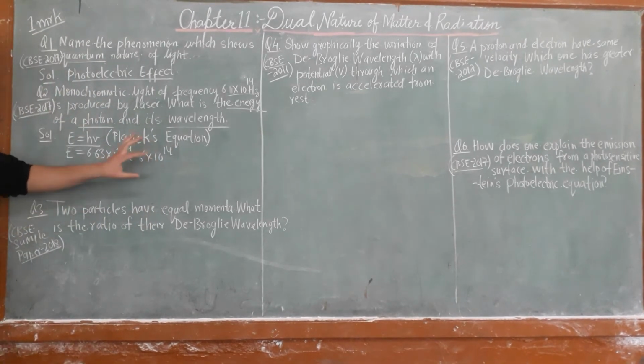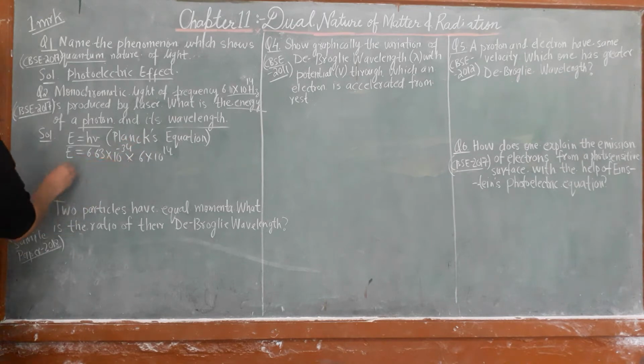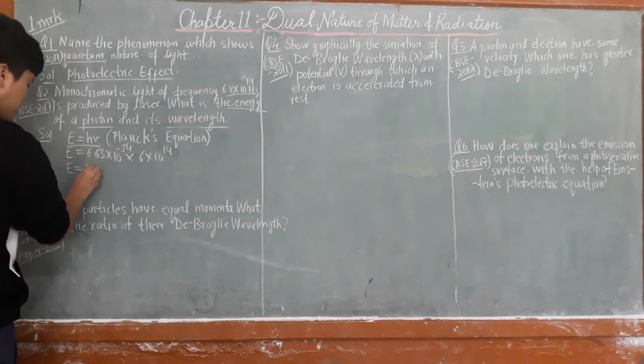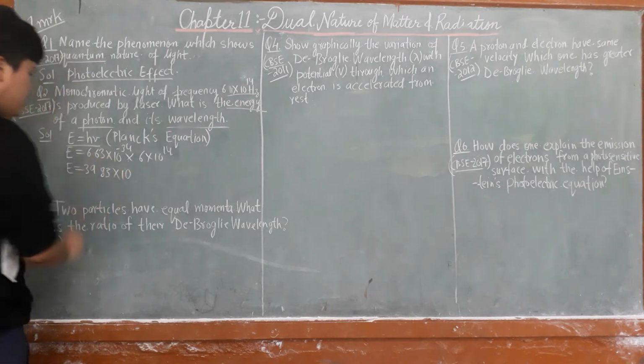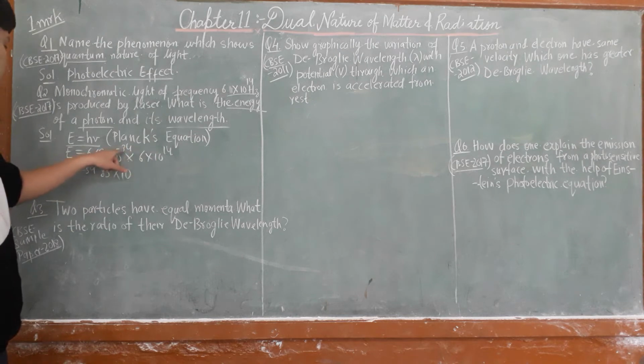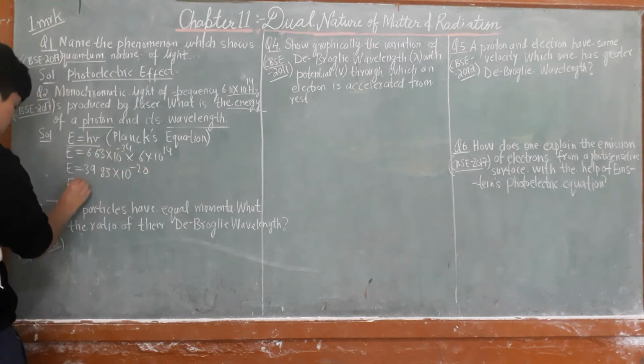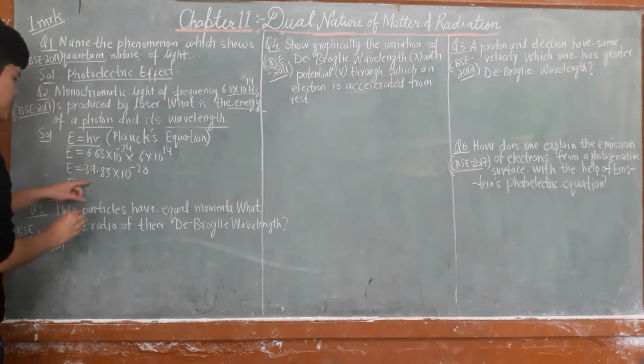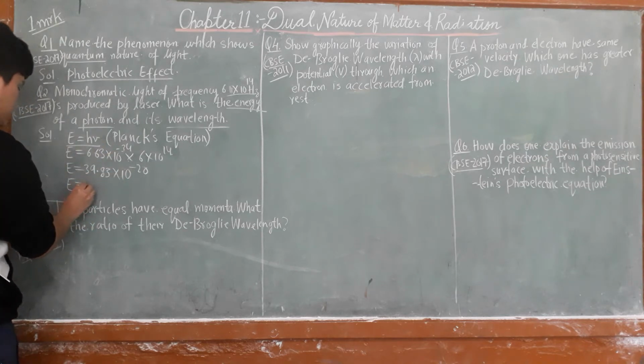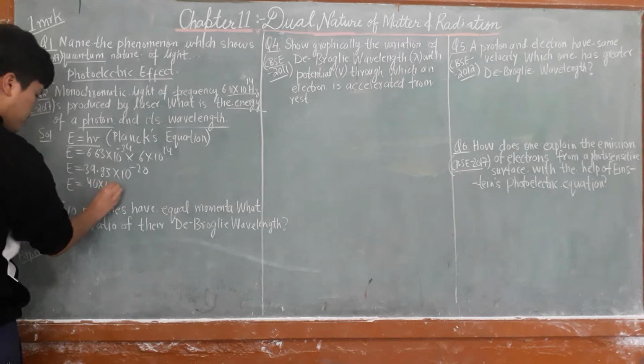In SI units, 6.6 into 10 to the power minus 34 times 6 into 10 to the power 14. So 6 times 6 is 36, and when you solve this you will get about 39.83 into 10 to the power minus 20, or something like 40 into 10 to the power minus 20.